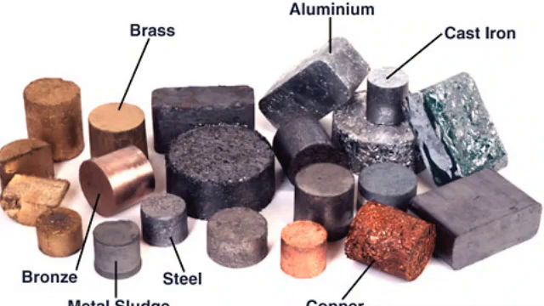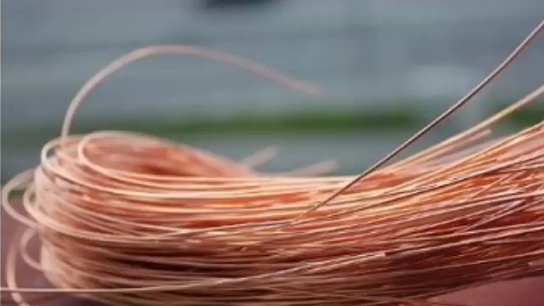Some metals allow electricity to pass through them easily in comparison to other metals. For example, silver allows electricity to pass through it easily in comparison to other metals. It is the best conductor of electricity. Copper, silver, aluminum, and gold are good conductors of electricity. Have you ever thought why electrical wires are made from copper but not from silver and gold?